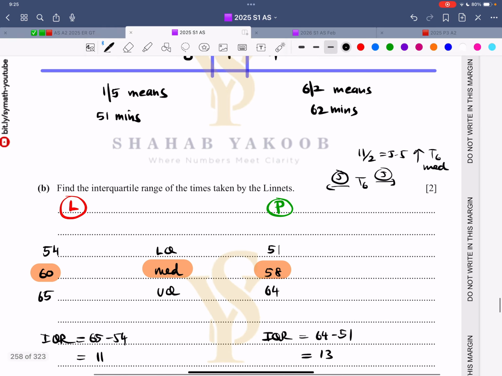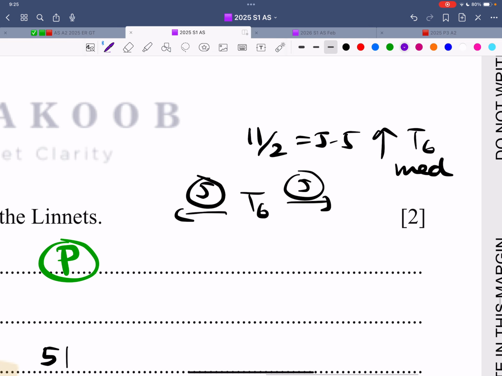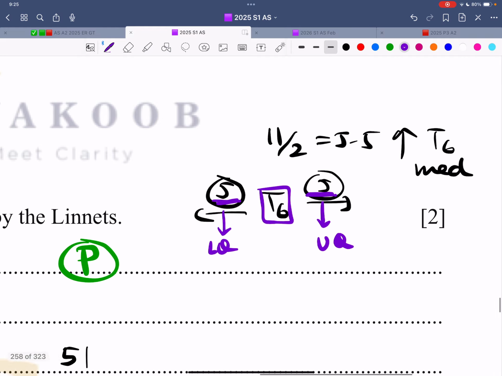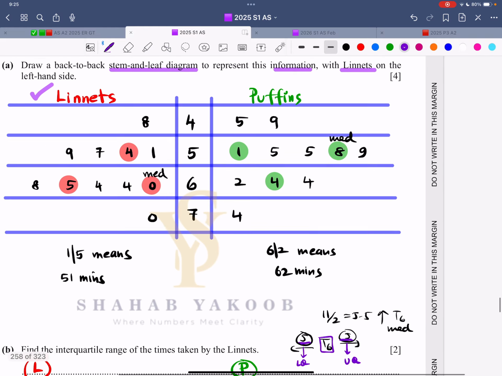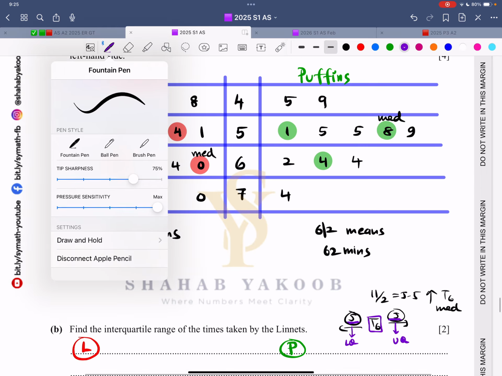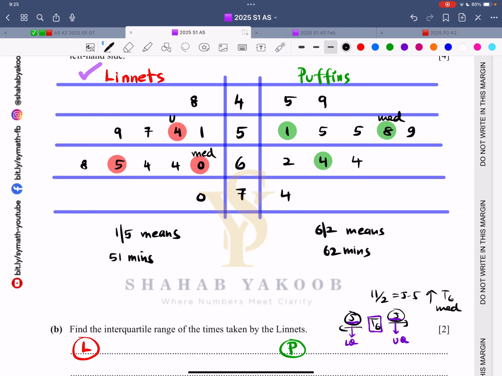And then when we have the sixth value, that is exactly in the middle, 5 bigger values, 5 smaller values, out of which the median of the lower five is the lower quartile, and the median of the upper five is the upper quartile. So that is pretty basic stuff. So now over here, this one is the lower quartile. This one is the upper quartile. This one is the lower quartile. This one is the upper quartile.